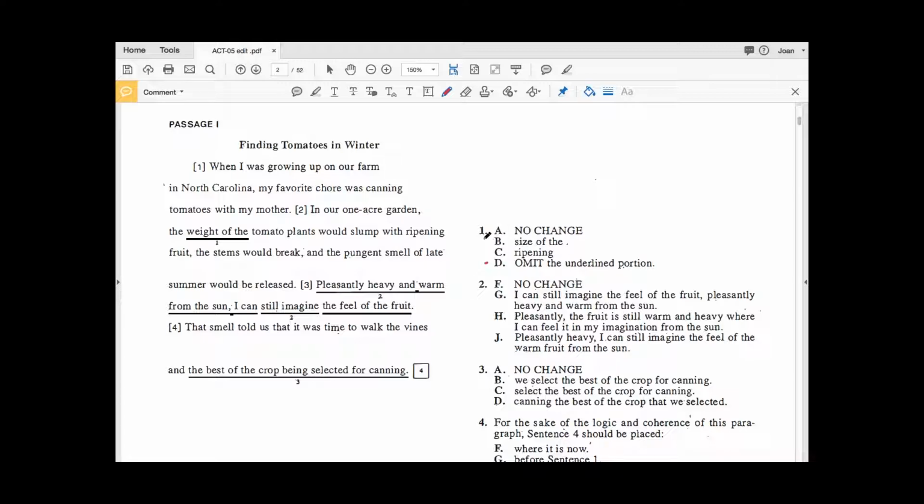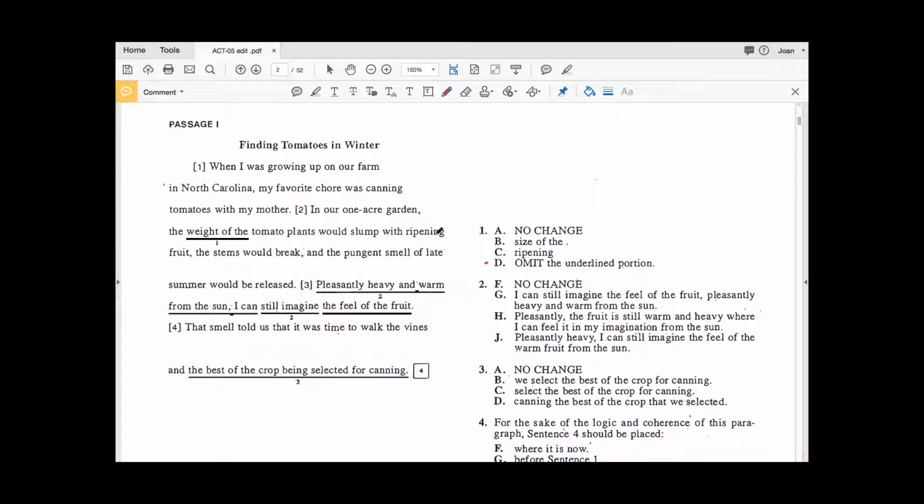So A and B, weight of the and size of the, are very, very similar. And if we can see, weight of the tomato plants would slump with ripening fruit. Now, this breaks one of our redundancy rules. And if you remember, or if you didn't know, there's 2 types of redundancy. There is actual redundancy where it's the same word, like in answer choice C, ripening and ripening.